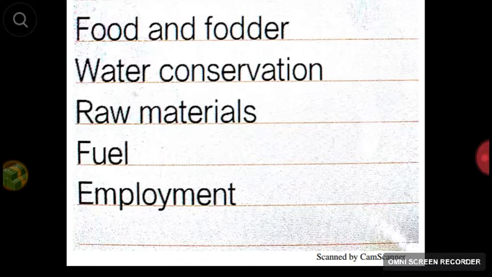Water conservation. It gives us rainfall, it reduces the infiltration rate, thus leads to water conservation. Raw materials. It provides raw materials such as timber, teakwood, rosewood, etc. And fuel. Timber is a good fuel, right? And employment. People are directly dependent on the forest.